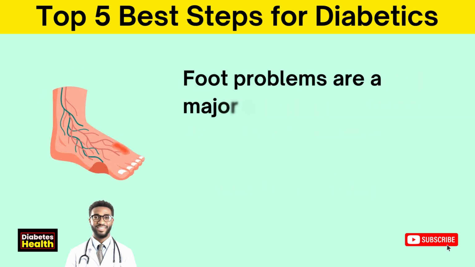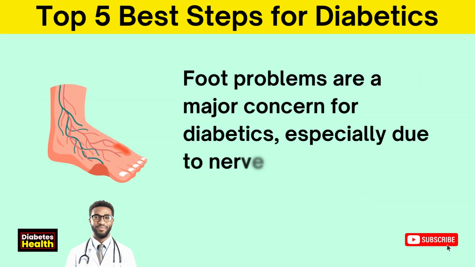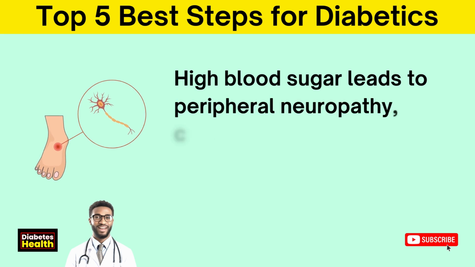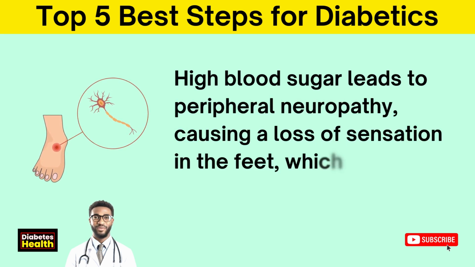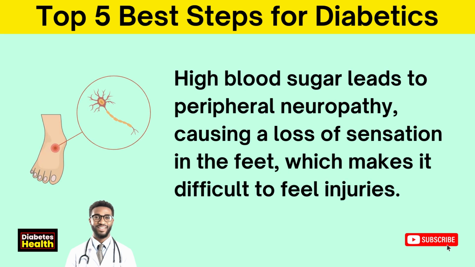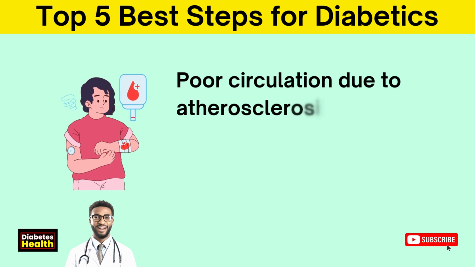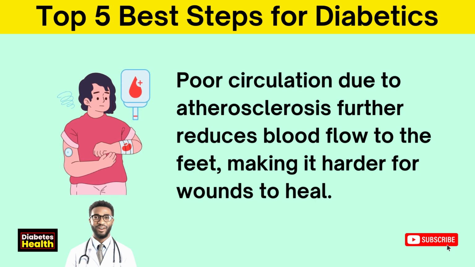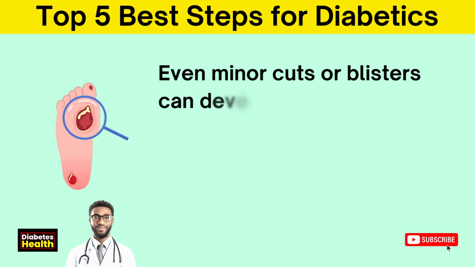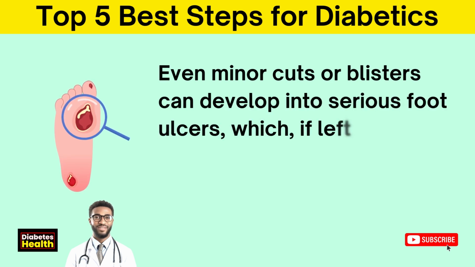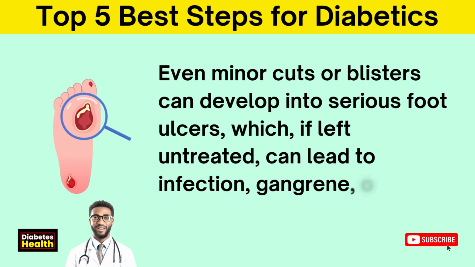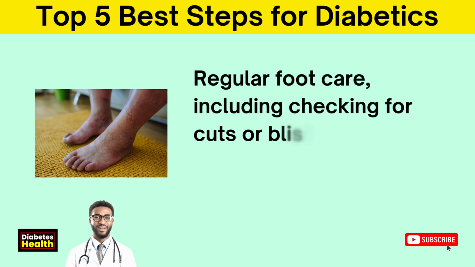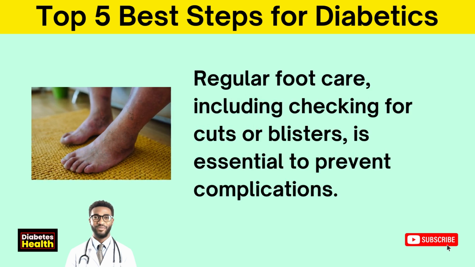Foot problems are a major concern for diabetics, especially due to nerve damage and poor circulation. High blood sugar leads to peripheral neuropathy, causing a loss of sensation in the feet, which makes it difficult to feel injuries. Poor circulation due to atherosclerosis further reduces blood flow to the feet, making it harder for wounds to heal. Even minor cuts or blisters can develop into serious foot ulcers, which, if left untreated, can lead to infection, gangrene, or amputation. Regular foot care, including checking for cuts or blisters, is essential to prevent complications.